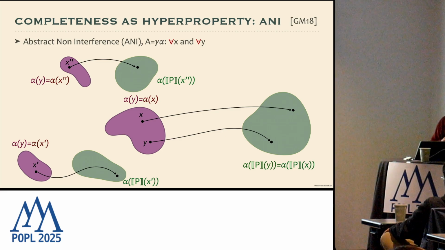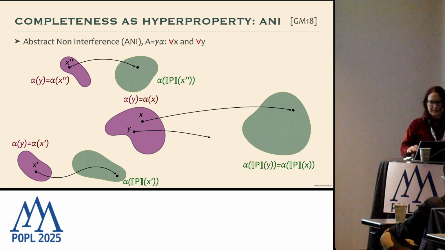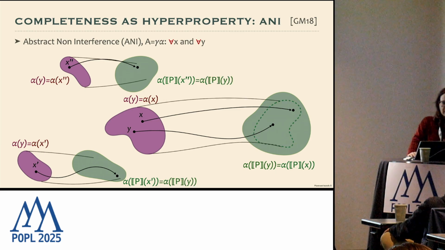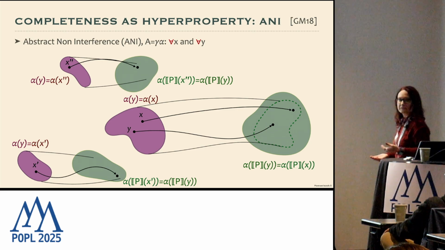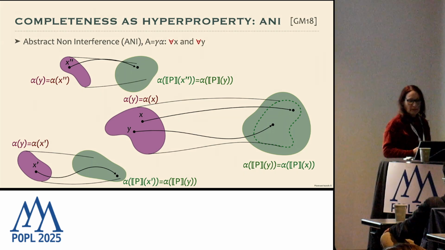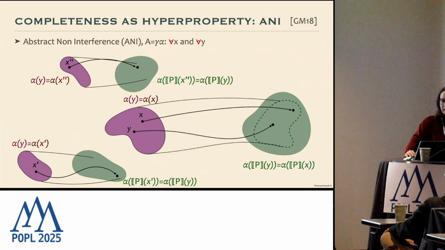So values with the same abstraction in input must have the same abstraction in the output. And this has to hold for all the possible inputs x's of the program. So we have a double universal quantifier, but it's double because we have to compare pairs of computation. So this corresponds precisely to completeness.